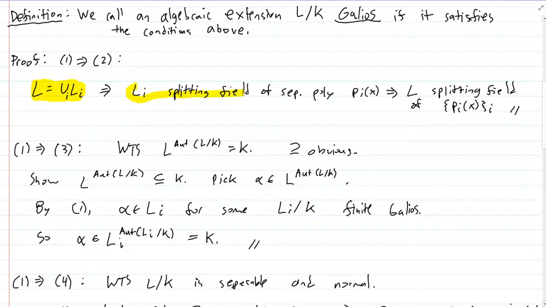We know that each Li is a splitting field of a separable polynomial Pi. This is because Li is a finite Galois extension. So then L in totality is the splitting field of the collection of these separable polynomials, and that's it. We've proven 2 from 1.